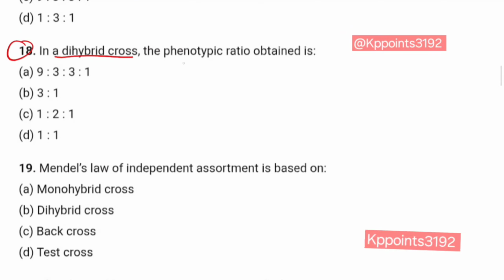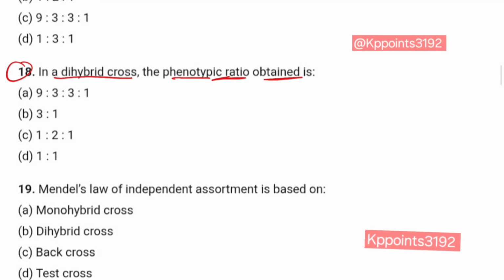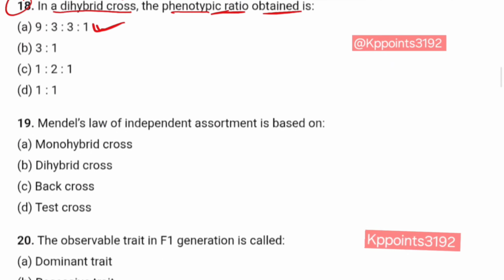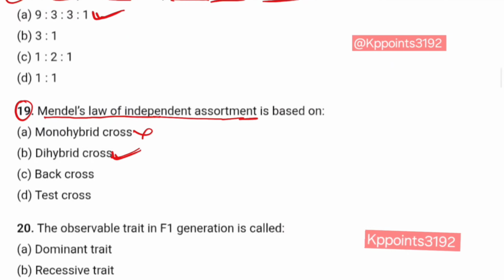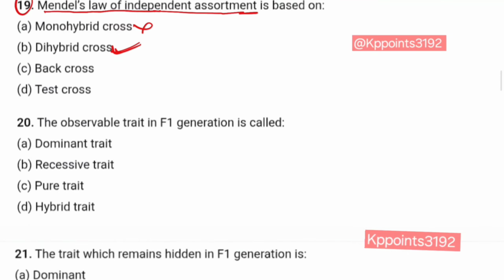In a dihybrid cross, the phenotypic ratio obtained is 9 is to 3 is to 3 is to 1. Clear? Question number 19. Mendel's law of independent assortment is based on monohybrid cross? No. Dihybrid cross? Yes. Correct answer is B.